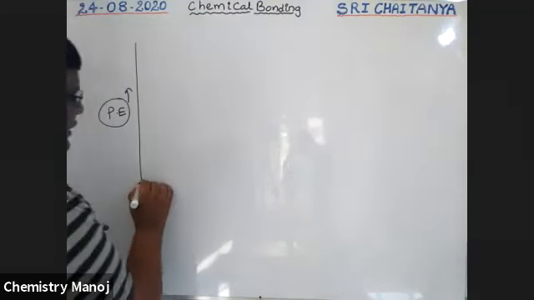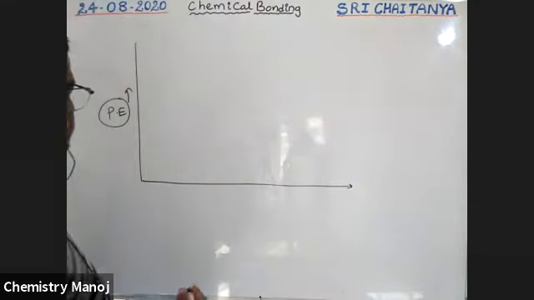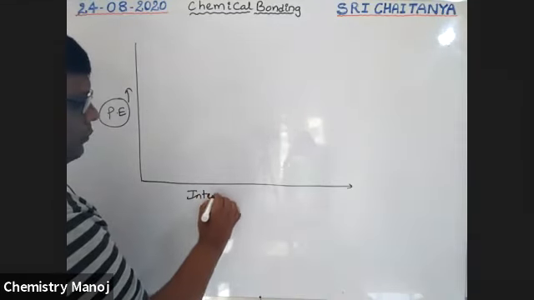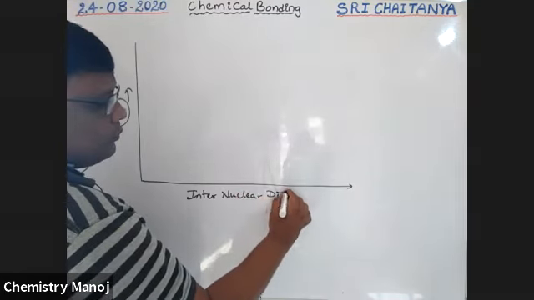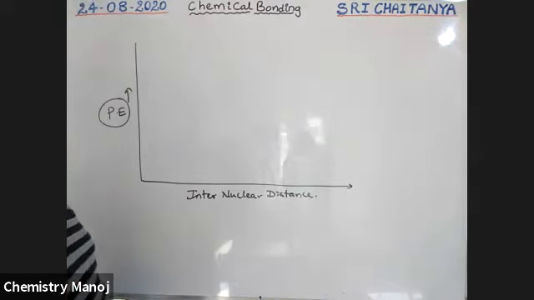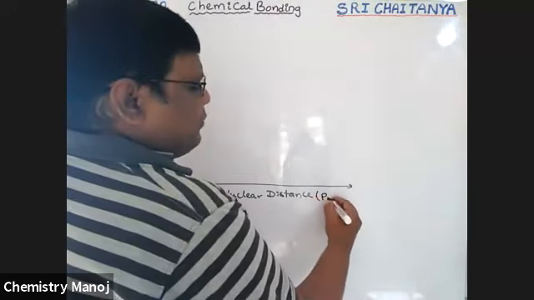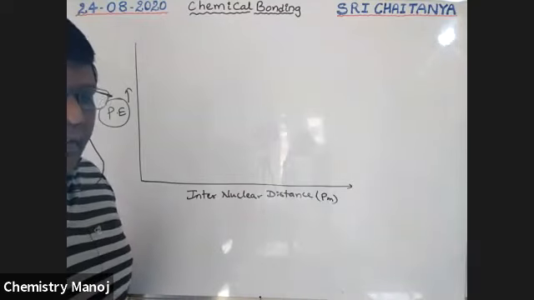This is the x-axis, which is taken as internuclear distance. Generally distance is in picometers or angstroms. Roughly, I am taking picometers.